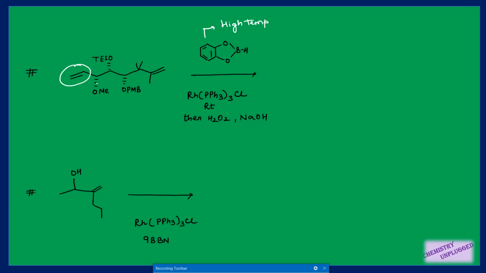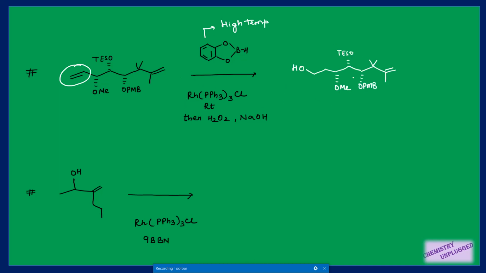But we are using here a rhodium complex, that is why this example is also important. In exams they will give you such types of reagents and you may get confused about what type of reaction will take place. So it is used to decrease the reaction temperature.